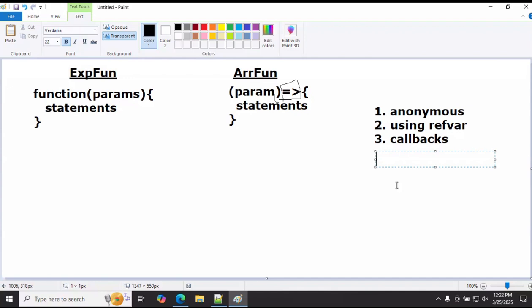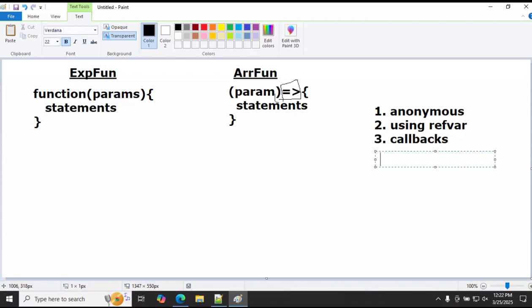In the last example, I sent values as parameters. But now, in place of values, we are sending one function as a parameter to other functions. That is the callback. It's a risky process, sir. The first time you work with it, it's doubly risky. But if you practice two or three examples, it becomes easier.